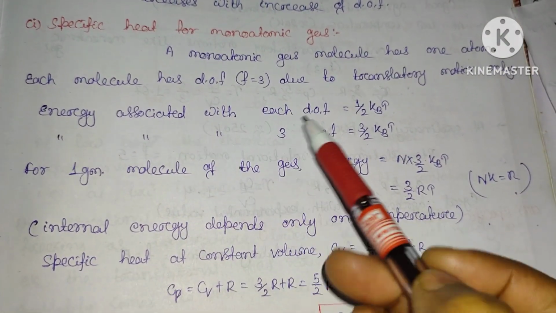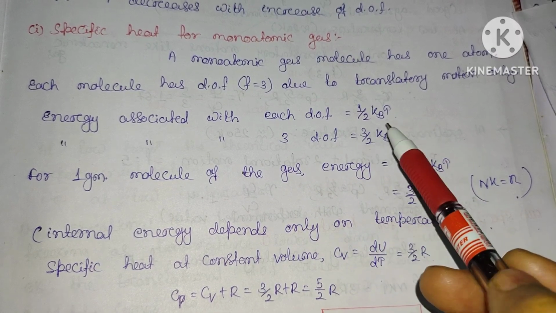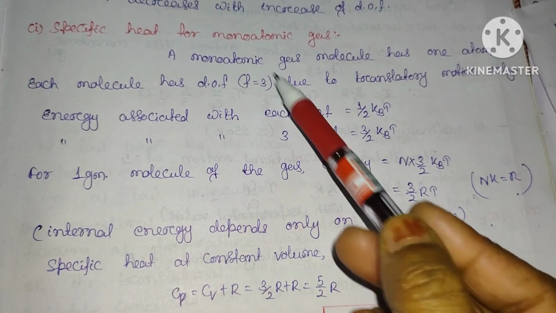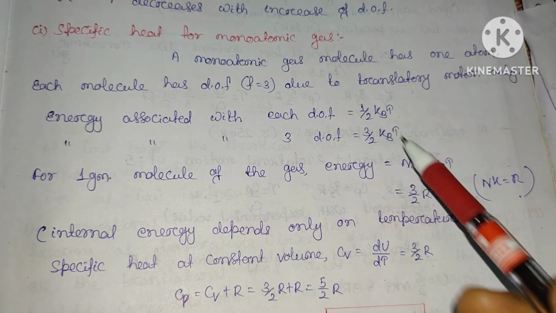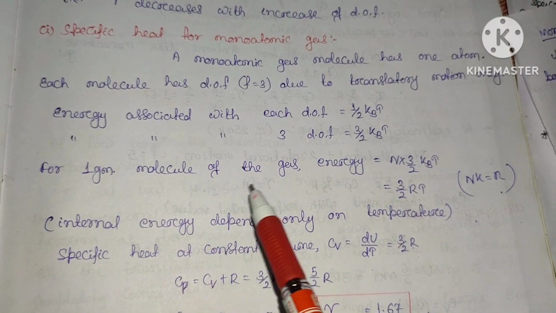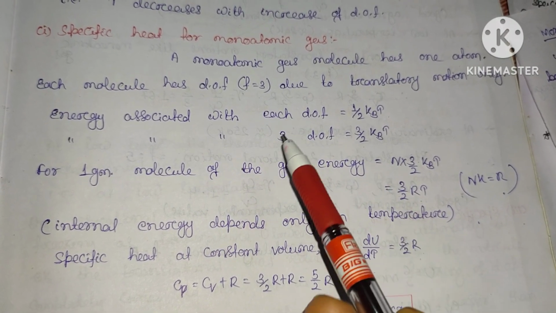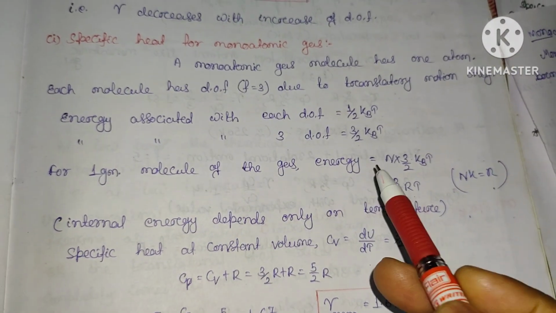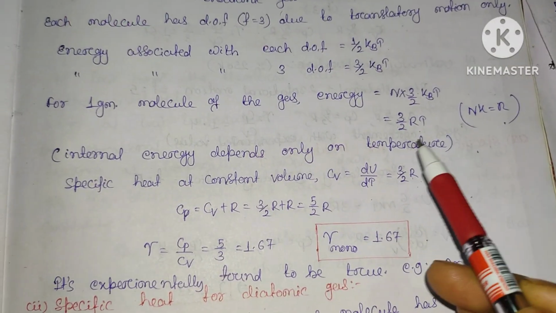The energy associated with each degree of freedom will be 1 by 2 kT. So the energy associated with 3 degrees of freedom will be 3 by 2 kT. Simple. For 1 gram molecule of the gas, the energy will be N into 3 by 2 kT. This will be 3 by 2 RT.